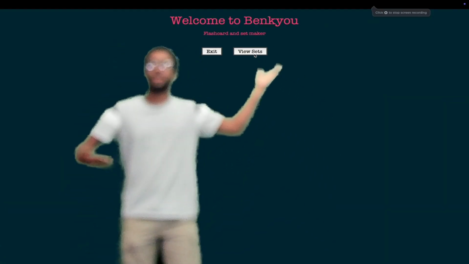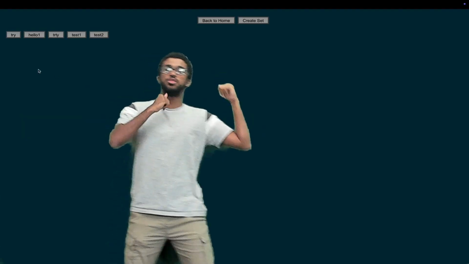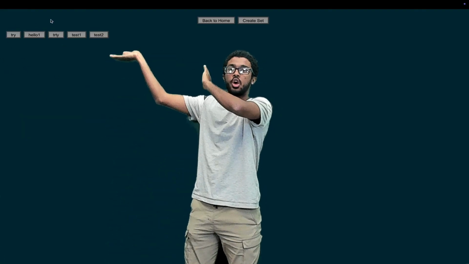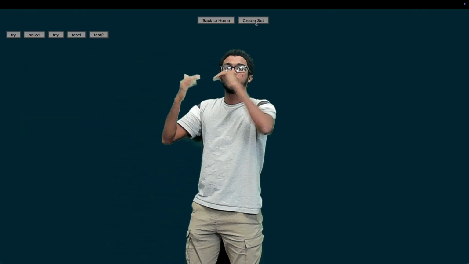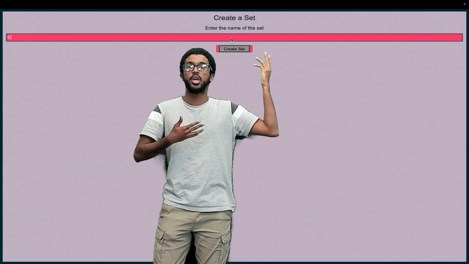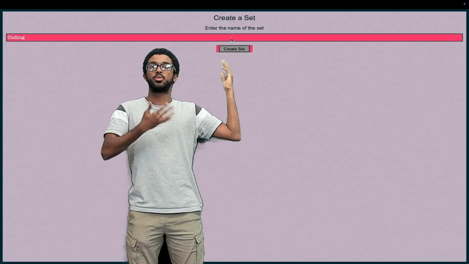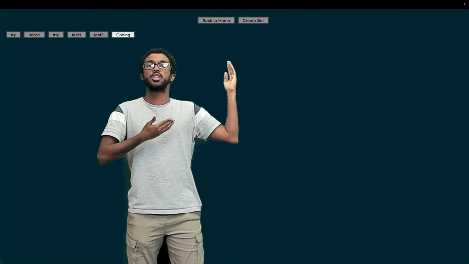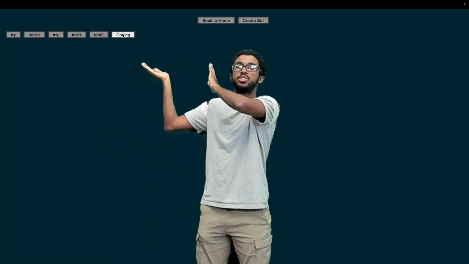Now, moving on to weather, we have Alan Waltman to give us the weather forecast and how this code actually functions. This right here is our flashcard application. You can click this button to view sets and it shows us all of the sets right here. And we can go ahead and click this button right here to create a set, and it will ask for a name for the set to input. And once you're done with that, you can go ahead and click create set to create the set, and it shows up on the set page.